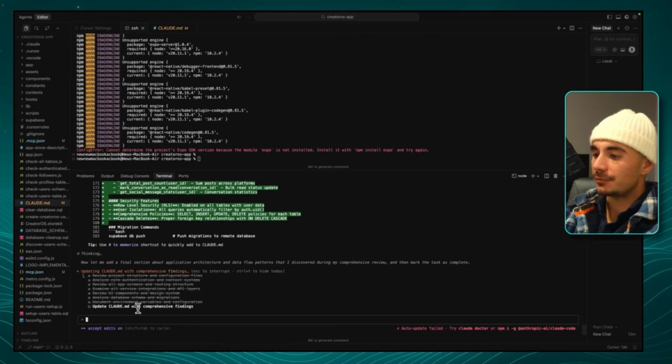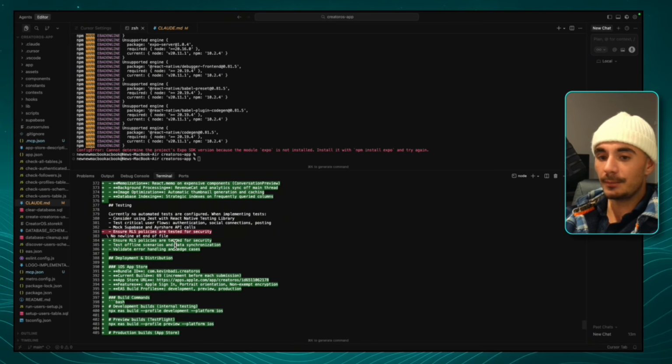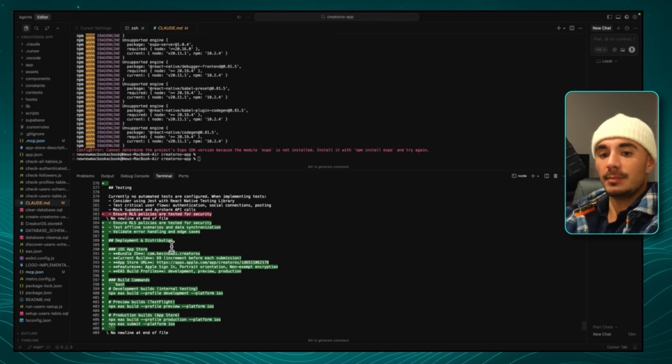All right, so the agent is finishing up, and inside of the Claude MD file is where that database schema is. And so when you guys are first setting up your project and setting up your Supabase database, this is how you can get Claude to understand the entire database schema and migrate it into Supabase very easily. And that's because all of these Claude MD notes here have to do with the database schema. And so it'll completely understand it.